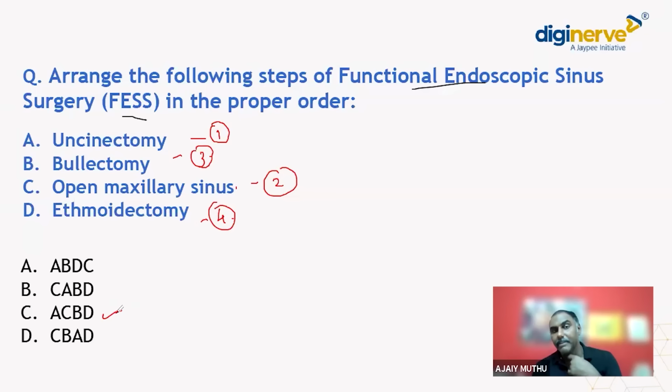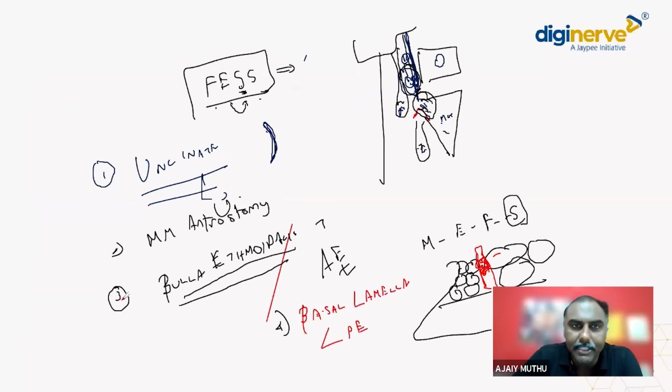In the previous year papers, it was asked, what is the first step in a FESS? The first step is uncinectomy. Now they have asked to arrange it in a sequential manner. There it is. The answer is A, C, B, D. Moving to the next MCQ.